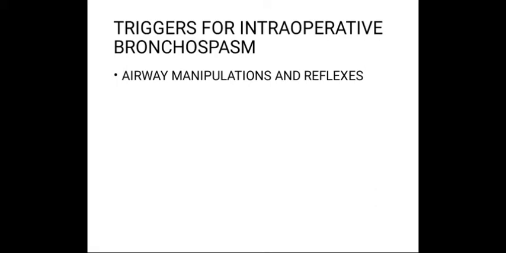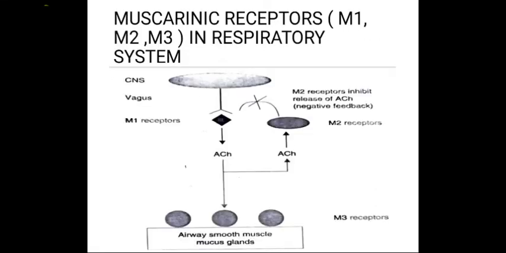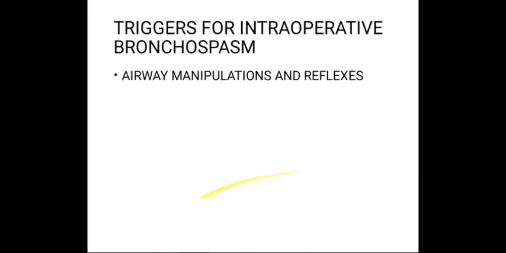Now we will see the triggers. Triggers for intraoperative bronchospasm. First is the airway manipulation and the reflexes. Severe bronchospasm following the induction of anesthesia is relatively uncommon, but a well recognized complication, often thought to be related to a reflex response to tracheal intubation. The bronchospasm occurs due to tracheal intubation.